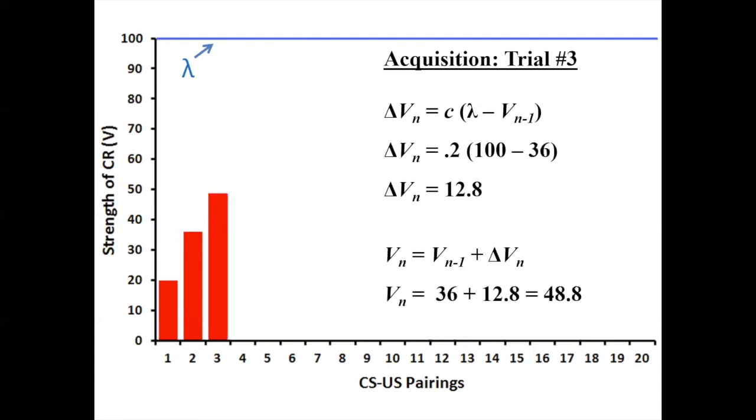So of course, we'll plug that value, 36, into our formula for the third trial, and we'll again find that while the conditioned response is still increasing, it's increasing by a smaller amount. So the food is becoming less and less surprising to the animal. The food is becoming more and more expected by the animal, and so it's learning less on each acquisition trial than it did on the acquisition trial before it.